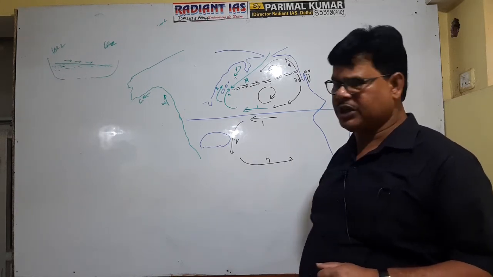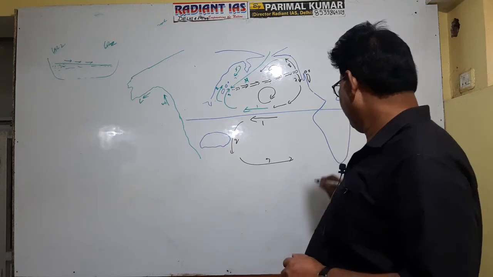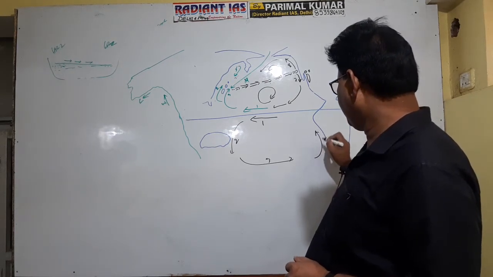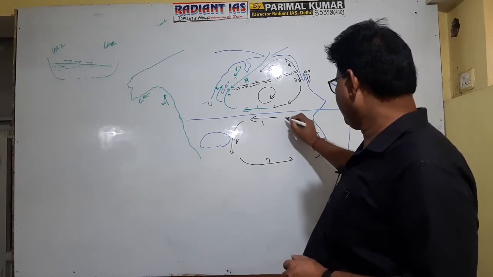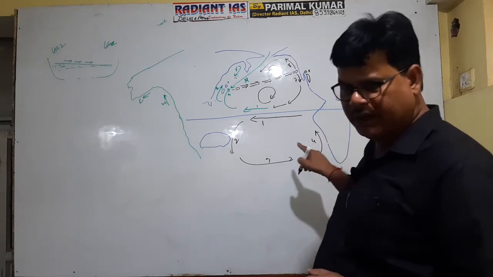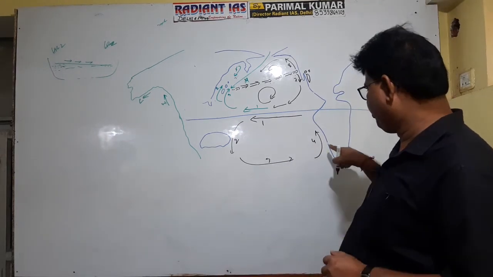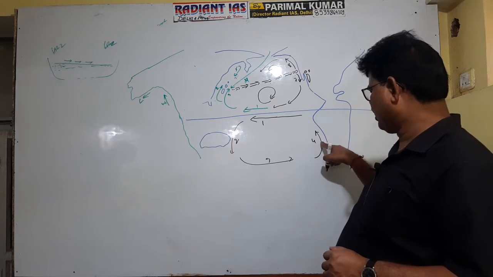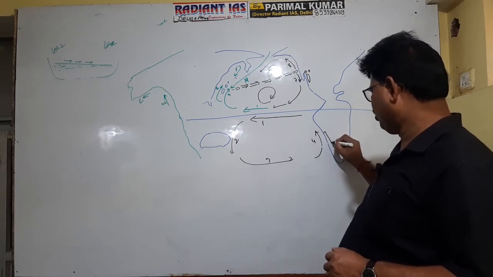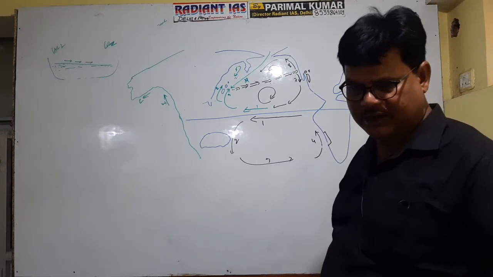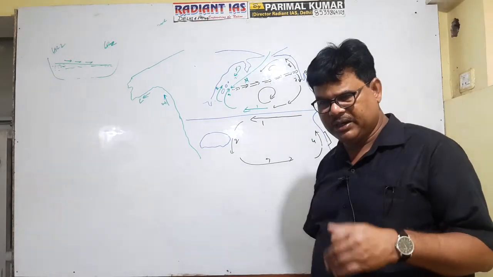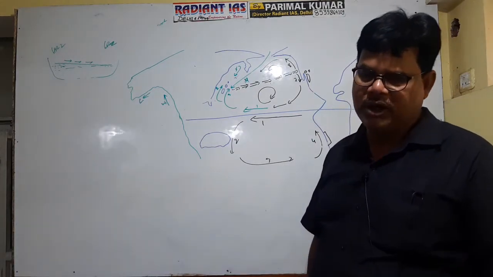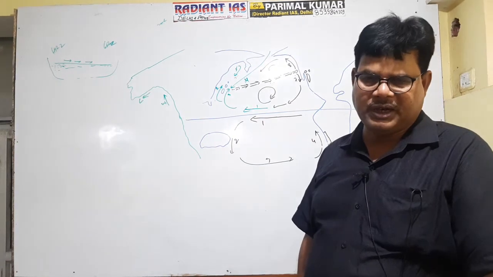This is referred to as South Pacific drift. Okay, and it returns back here. It is referred to as number 4. Right, number 4 is referred to as Peru current or Humboldt current. You know that Peru current is a cold current, and hence it causes the origin and development of Atacama Desert. Okay, so Atacama Desert does not receive rainfall because of the impact of the Peruvian current or Humboldt current.